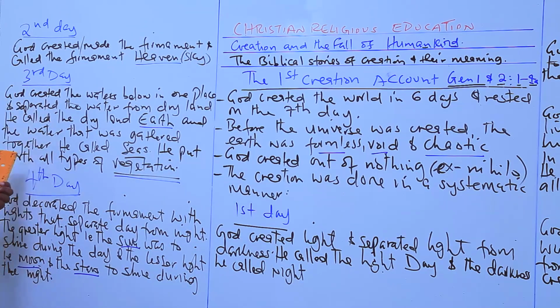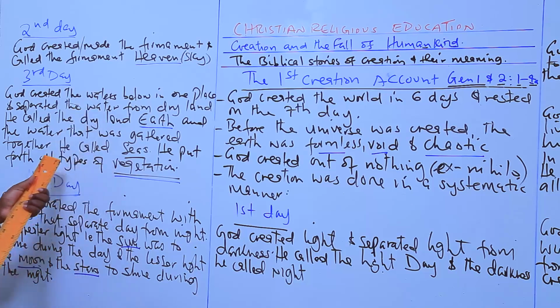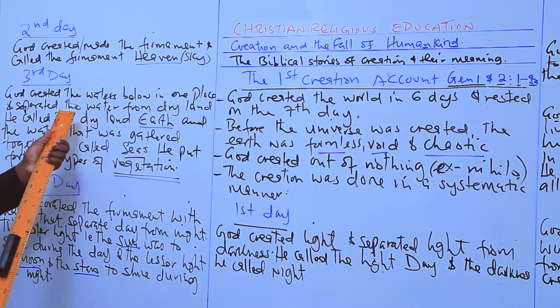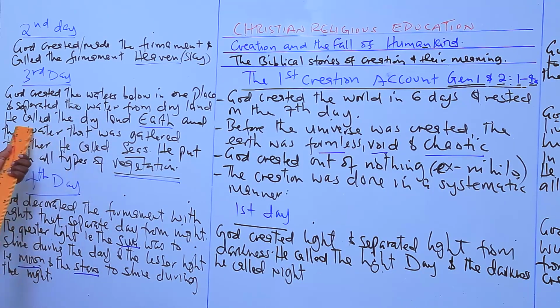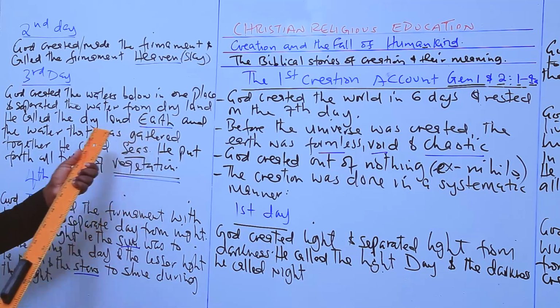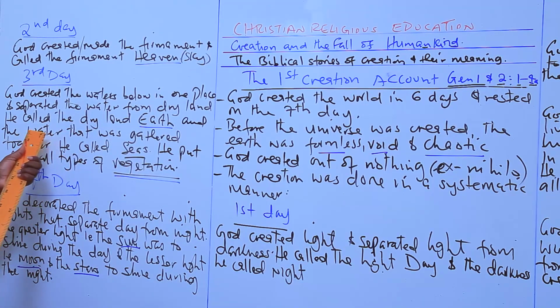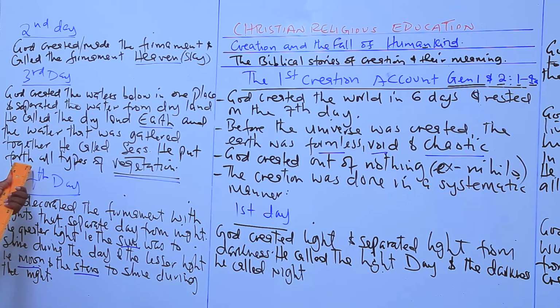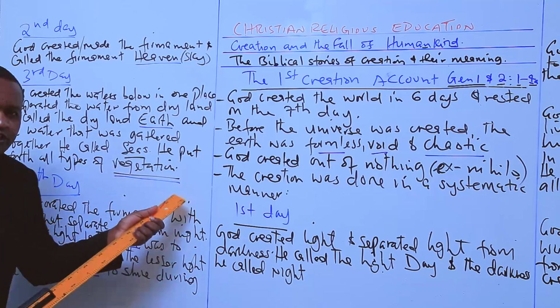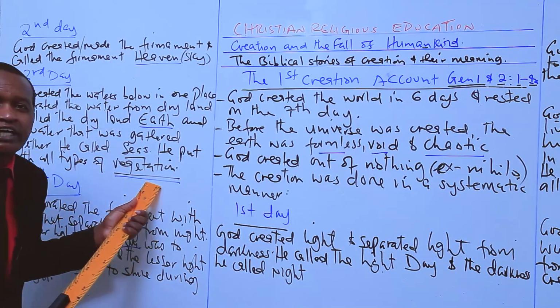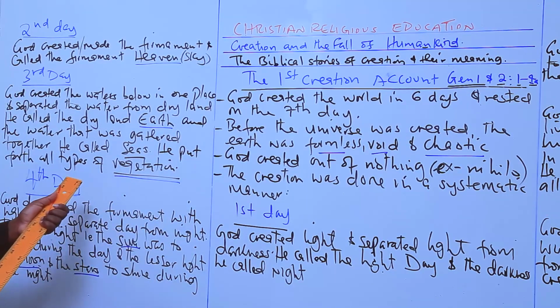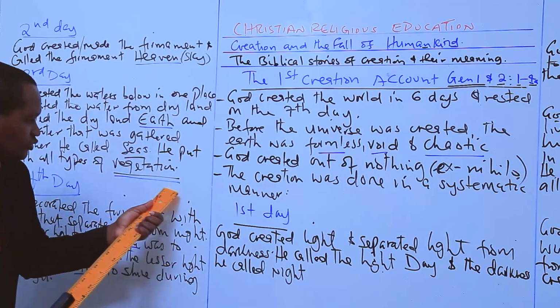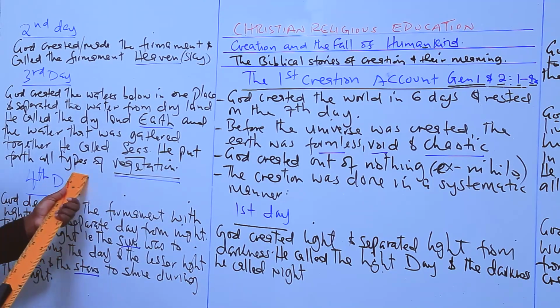On day 3, God gathered the waters below in one place and separated water from dry land. He called the dry land the earth, and the water that was gathered together he called the seas. He put forth all types of vegetation. He decorated the earth. From the third day, decoration, all types of decoration.